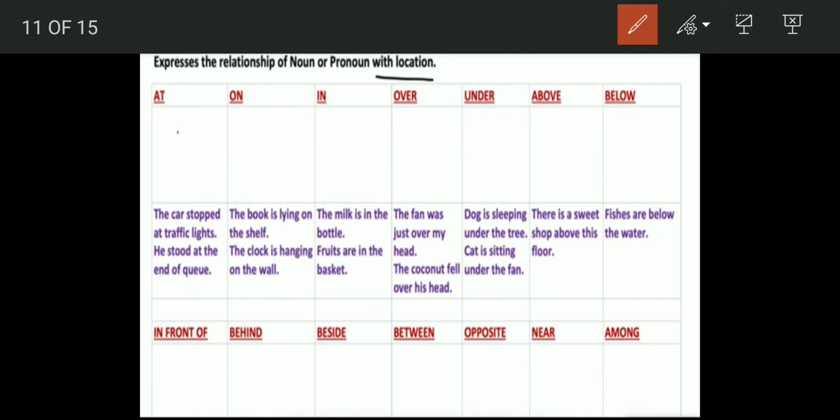Above, there is a sweet shop above this floor. When something is at a higher level, you know something at a higher level is to be found. Below, fishes are below the water. This mark is below the sea level height. Below this height, below 160 centimeter or so, something which is at a lower height. Then there are others: in front of, behind, beside, between, opposite, near, among. These all help us to know the location.